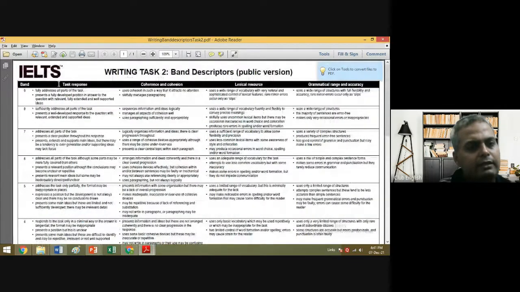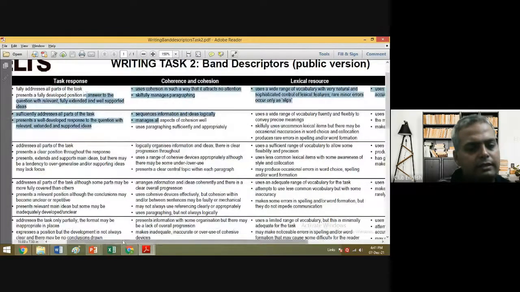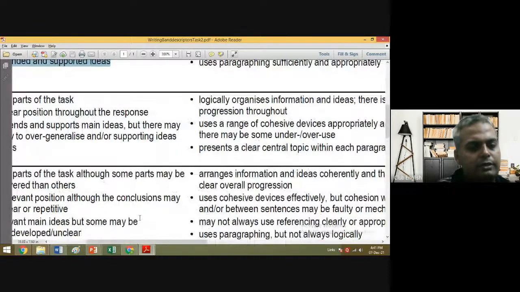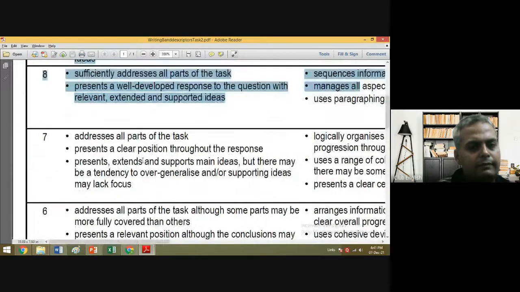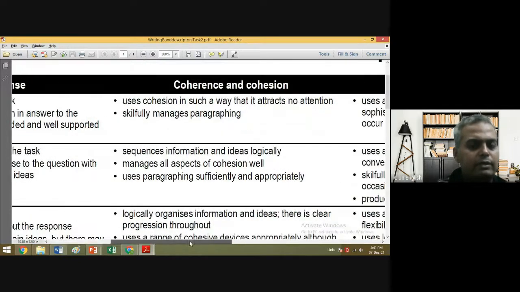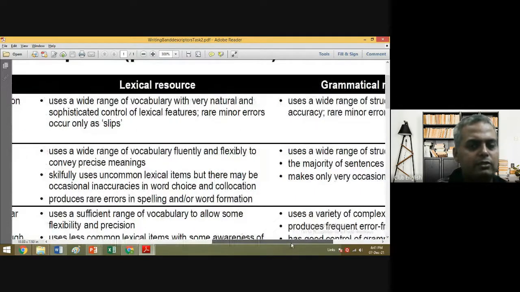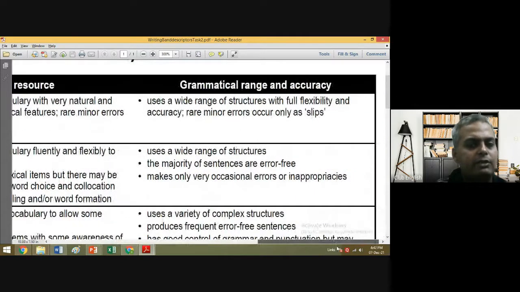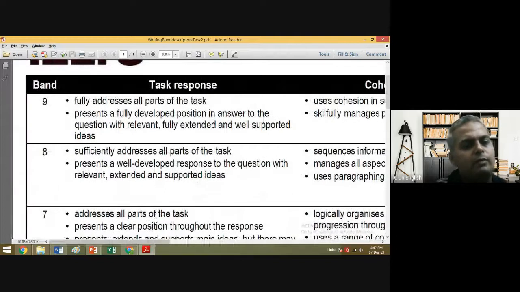And these are the topics, the parameters actually. So the first thing is task response, which I'm going to present to you in greater detail. Just a minute, you'll understand this. Yes. So task response 25% weightage, coherence and cohesion 25%, lexical resource 25%, and grammatical range and accuracy 25%. So what is task response exactly?